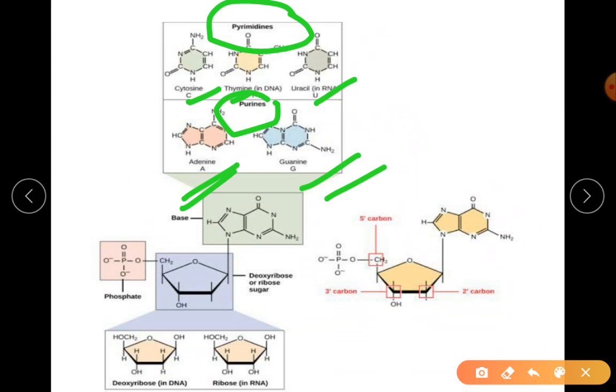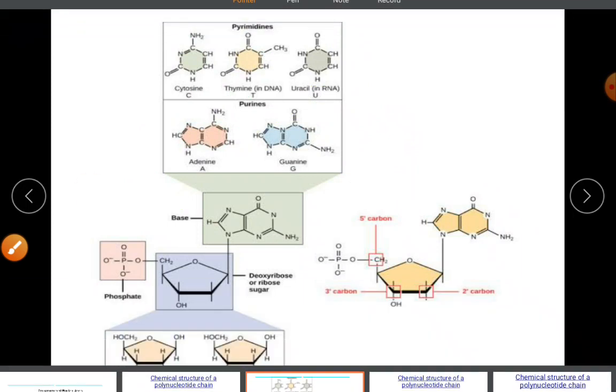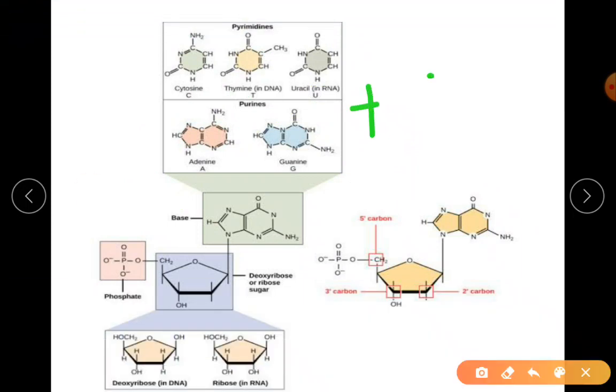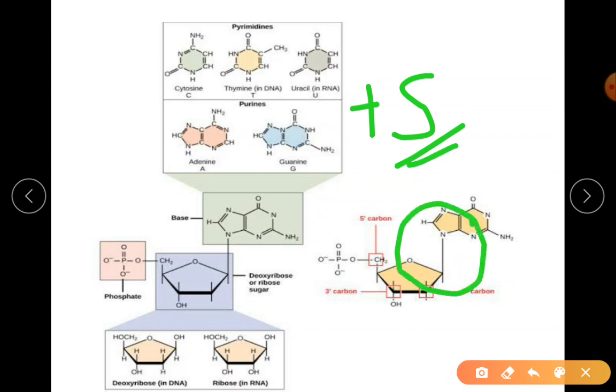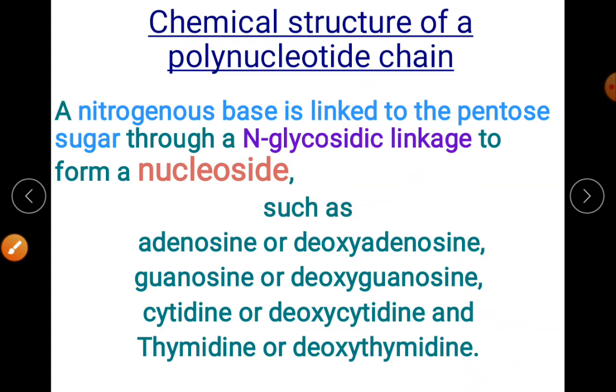So the terms are clear, I hope. That term comes only with the bonding with sugar, so the bond is shown here to the first carbon atom. And what is that bond name? N-glycosidic bond. So you have understood about it.